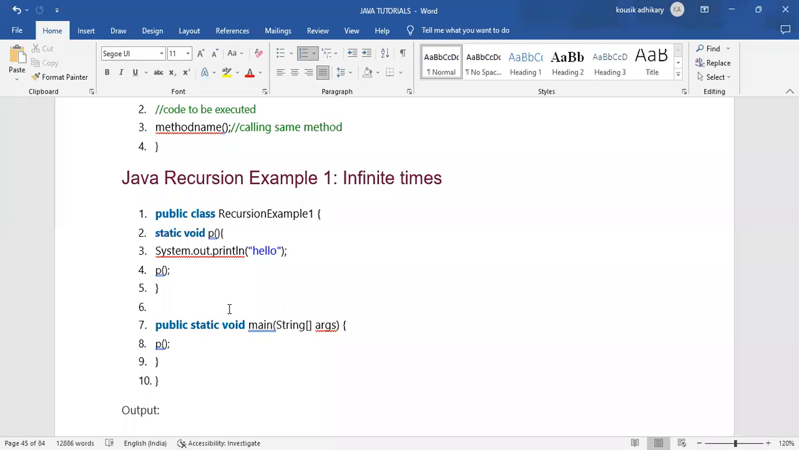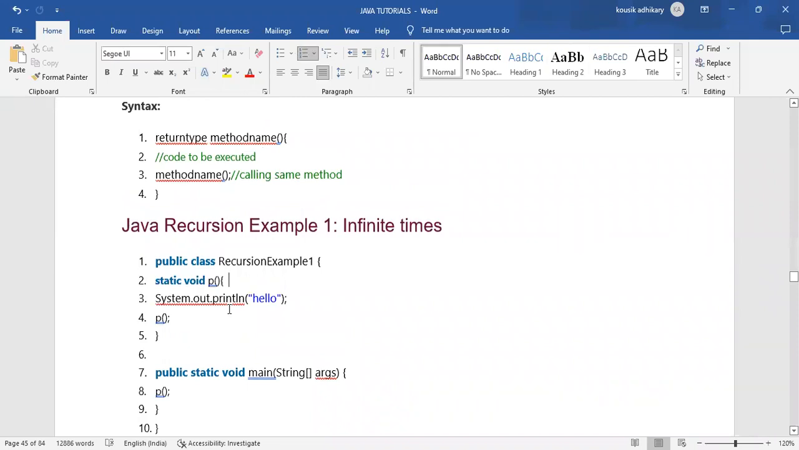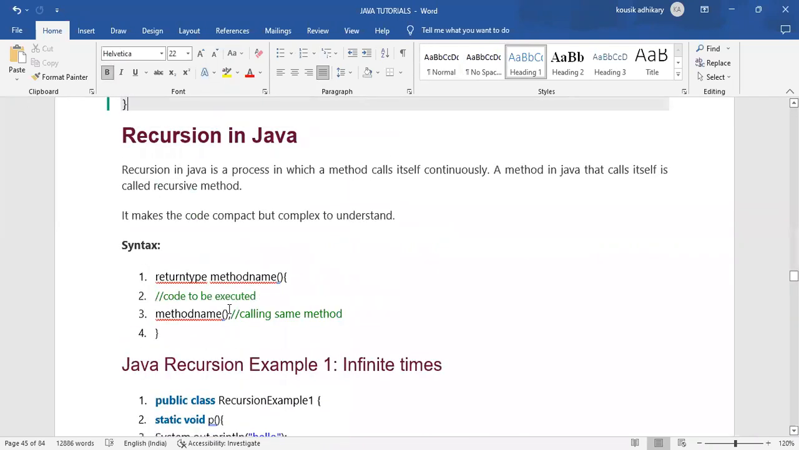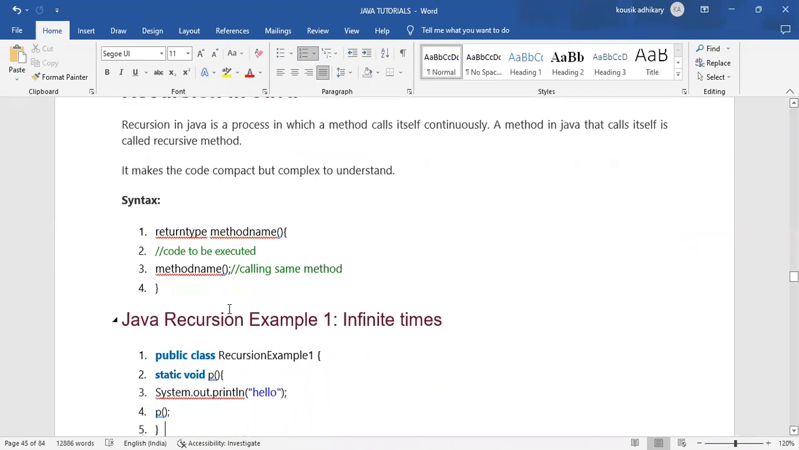Hello? It's showing error at recursion. I mean, it's going infinite error. Yeah, it is going infinite error. So others, have you noted down, or should I go to the next example? Please respond. Sir, next topic. Okay, going to the next topic.